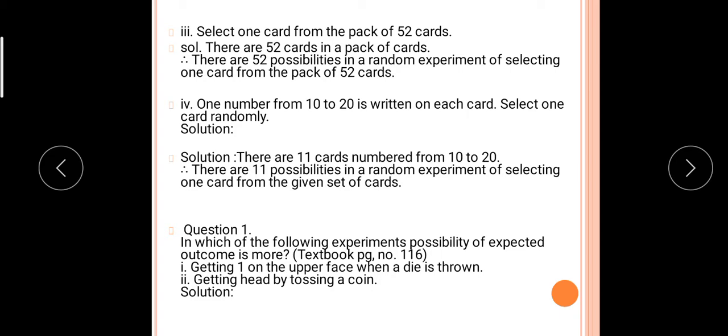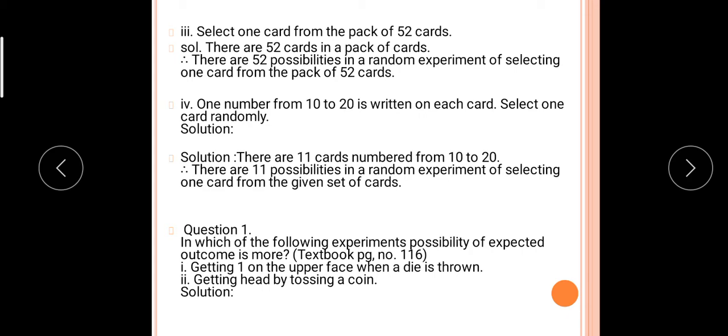Did you understand? Possibility means the outcome of a given event, given experiment, given action.